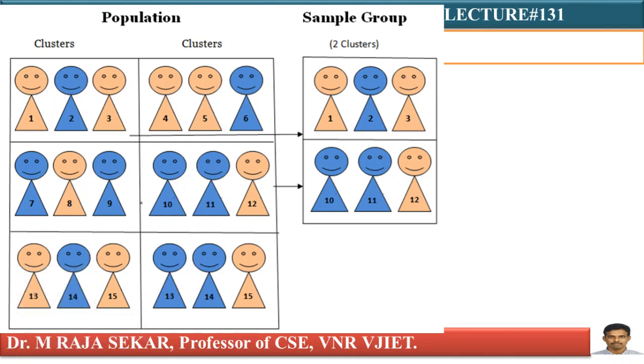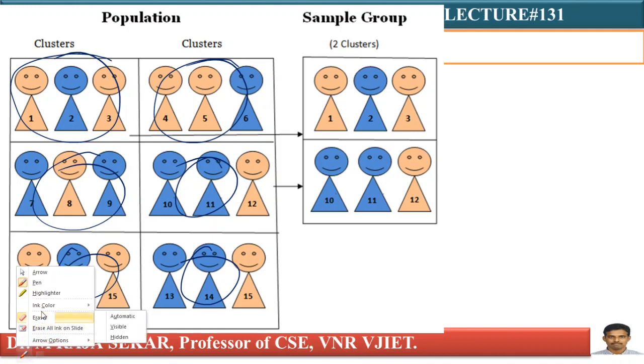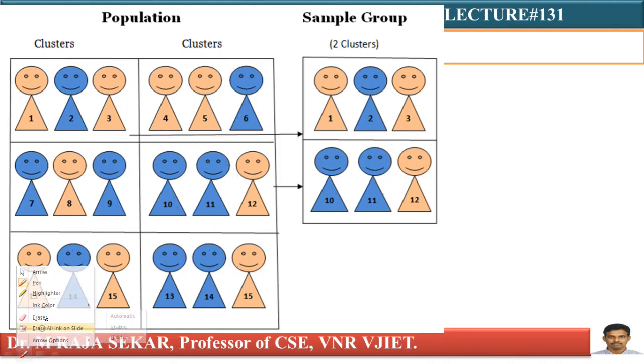We were saying that each cluster behaves like a population. It is a part of the population. Each cluster is a miniature of the population. From these miniatures, from these clusters, I must select my sample. How can I select? I must select an entire cluster as a sample.